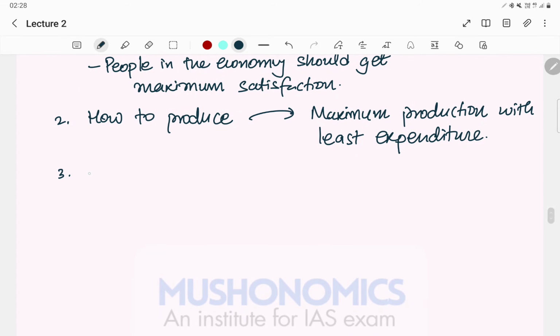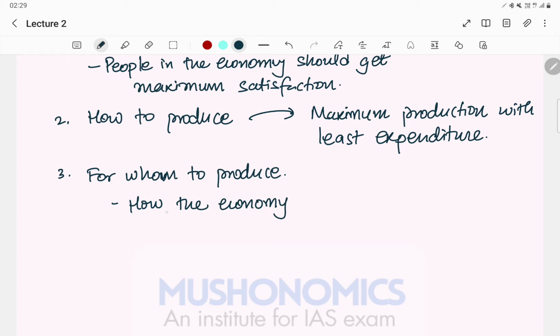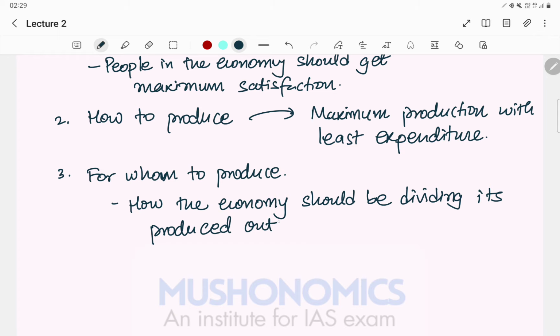And the third one, for whom to produce. How we decide on this means how the economy, it is a kind of policy part. So how the economy should be dividing its produced outputs, right? So how can we go for this?